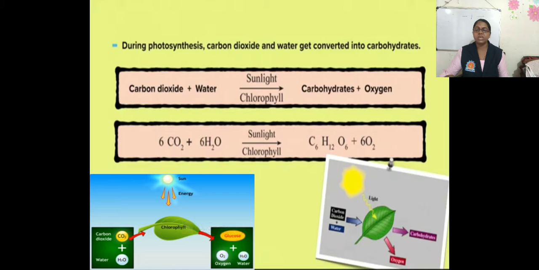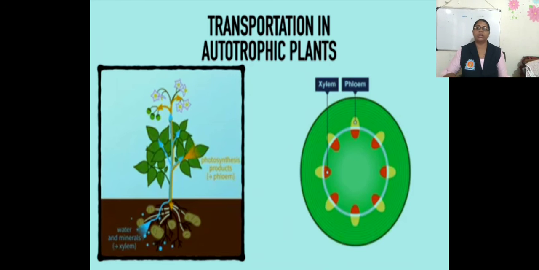Now next is transportation in autotrophic plants, that means the transport system in plants. There are two transport systems in plants, that is xylem and phloem.